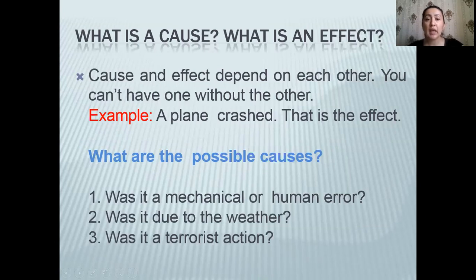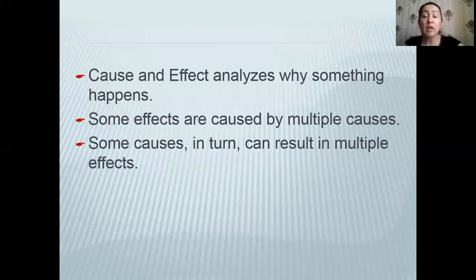For example, let's see, a plane crashed. That's the effect. And here we have multiple causes why this happened. So, was it a mechanical or human error? Was it due to the weather? Or was it a terrorist action? And also, there can obviously be many other causes. The cause and effect analysis is about why something happens. Some effects are caused by multiple causes, and some causes in turn can result in multiple effects.